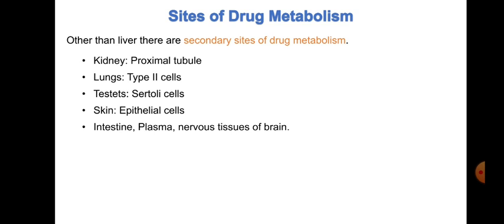Then of course we have the lung, which has type 2 cells, then the testis, which has Sertoli cells, then the skin, having epithelial cells, then the intestine, plasma, and nervous tissues of the brain. These are the sites which we refer to as secondary sites.